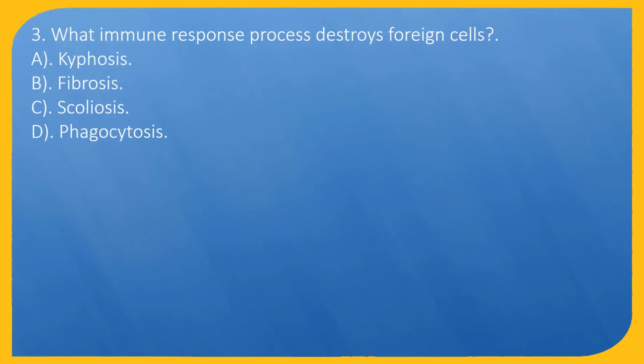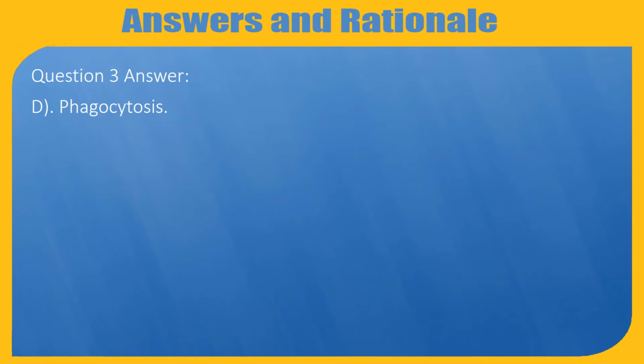Question 3. What immune response process destroys foreign cells? A. Kyphosis. B. Fibrosis. C. Scoliosis. D. Phagocytosis. Question 3 answer, D. Phagocytosis.